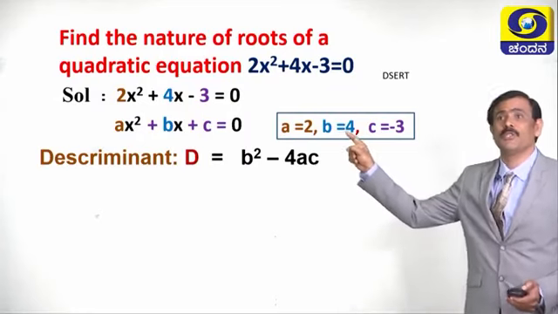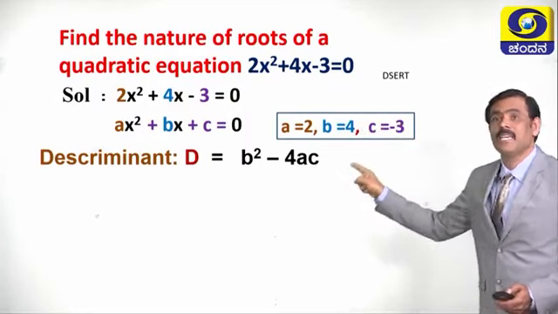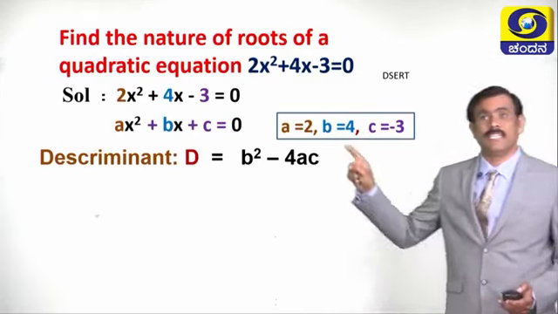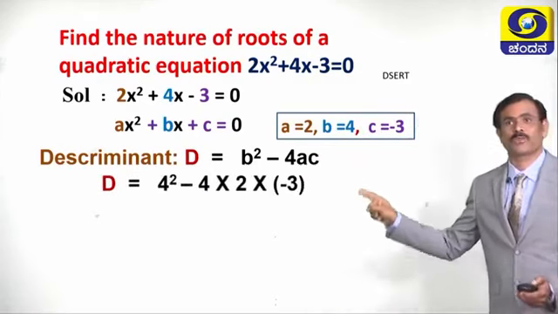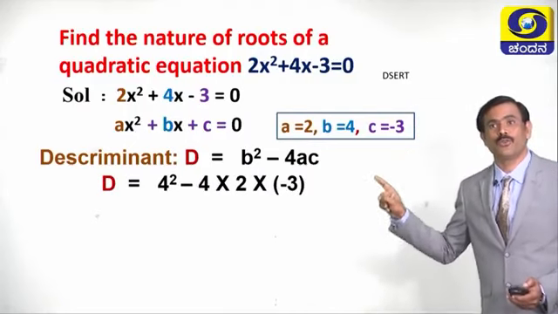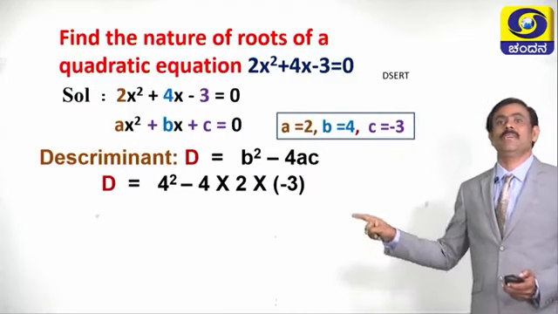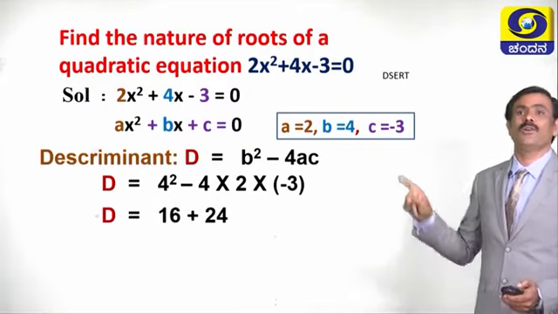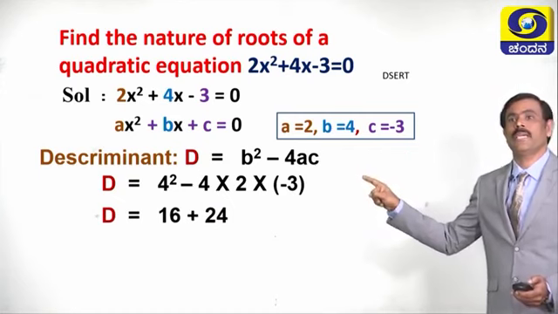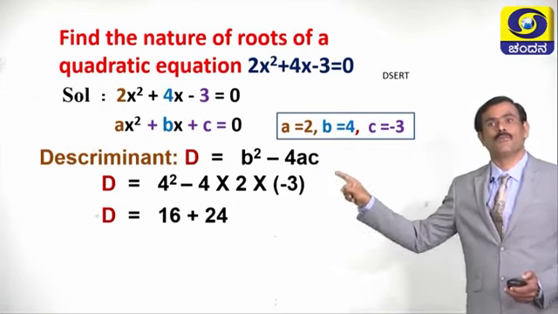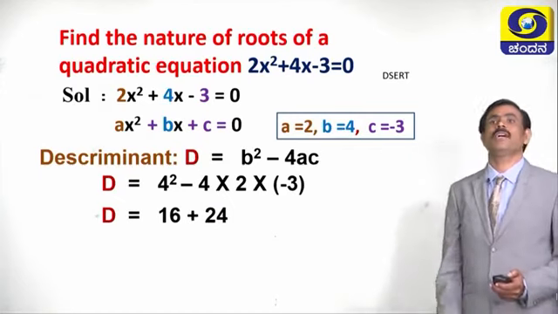Now, substitute the values of a, b, c in this formula. Then the formula becomes d is equal to b square, that is 4 square, minus 4 into 2 into minus 3. Now, d is equal to 4 square is 16 minus 4 into minus 3, minus into minus is plus, 4 twos are 8, 8 threes are 24.